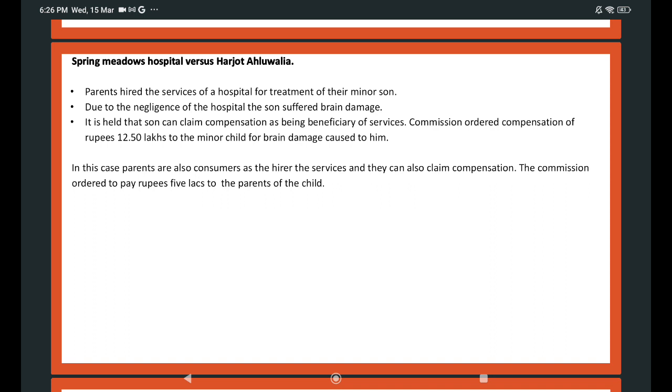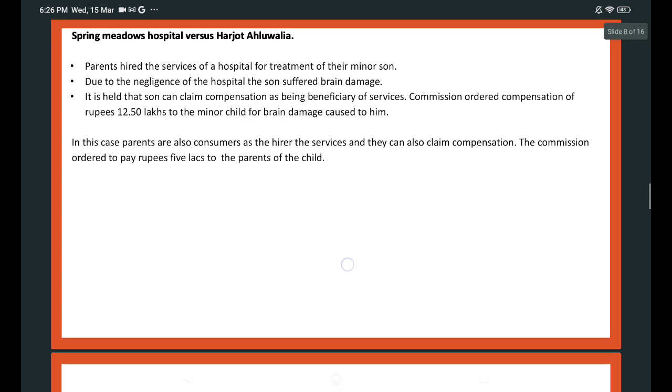The Commission ordered compensation of rupees 12.50 lakhs to the minor child for the brain damage caused to him. In this case, the parents are also consumers as the hirer of the services, and they can also claim compensation. The Commission ordered payment of rupees 5 lakhs to the parents of the child.